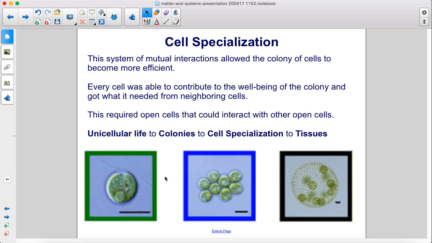This system of mutual interactions allowed the colony of cells to become more efficient. Every cell was able to contribute to the well-being of the colony and got what it needed from neighboring cells. This required open cells that could interact with other open cells. Unicellular life to colonies to cell specialization to tissues.